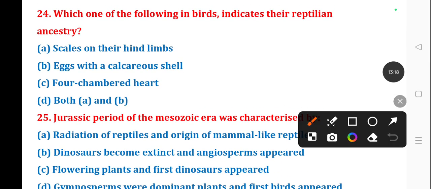Next question number 24. Which of the following in birds indicates their reptilian ancestry? The correct answer is option D, both A and B: scales on their hind limb, eggs with a calcareous shell.